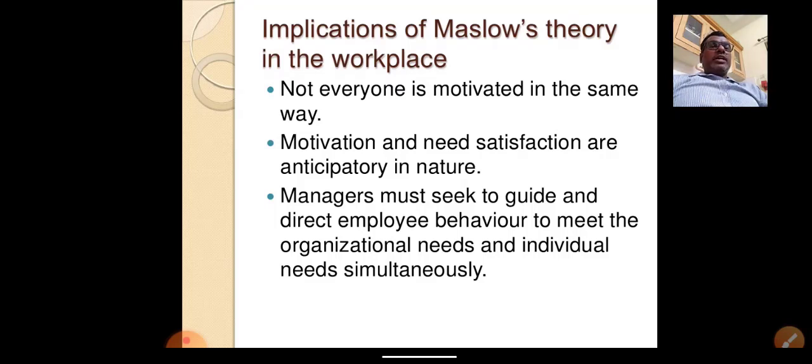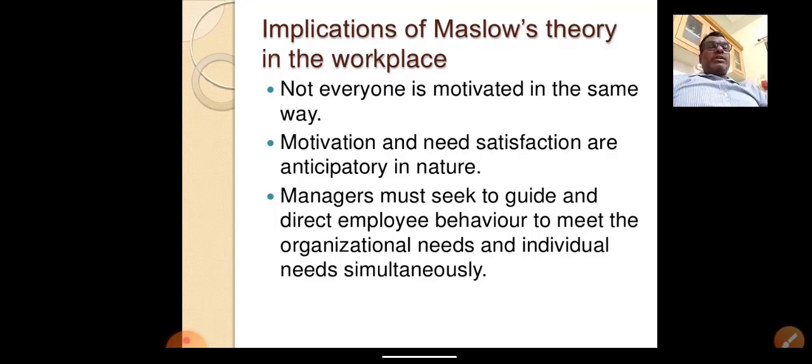Once an individual or employee reaches the target or need satisfaction, they don't stop at 100%. They search for the next level of satisfaction, the next level of need. So both motivation and needs are anticipatory in nature. We cannot find them equal or optimized at one place.